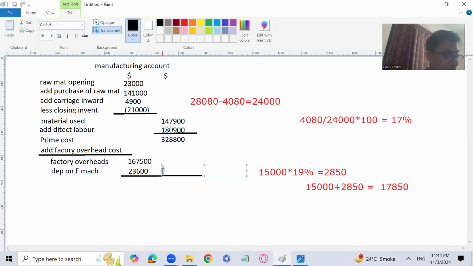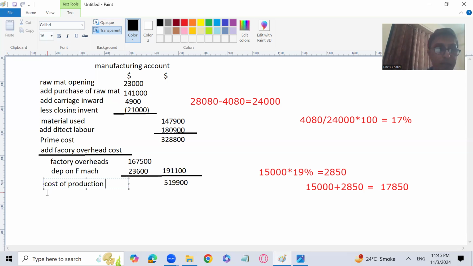So depreciation of factory machinery is 23,600. 167,500 plus 23,600, that is 191,100. Now, I will add the total of factory overheads to the prime cost. The prime cost is going to be 328,800 plus 191,100. 519,900 is going to be the total factory cost. As there is no work in progress opening, there is no reason to add work in progress opening or less work in progress closing. So that is going to be my cost of production.